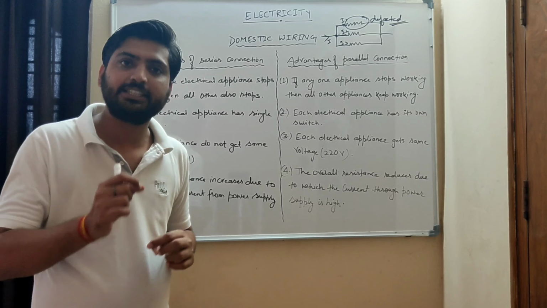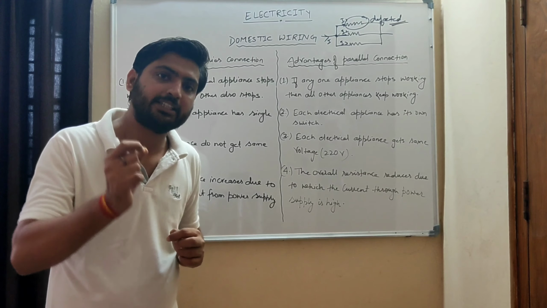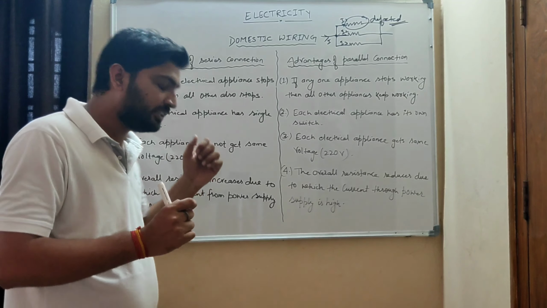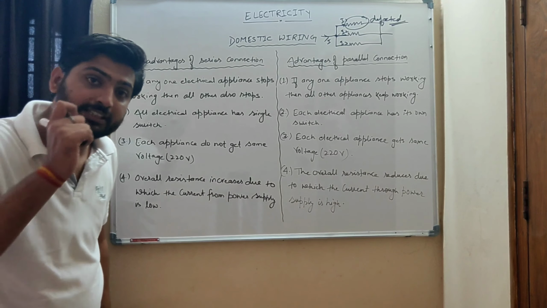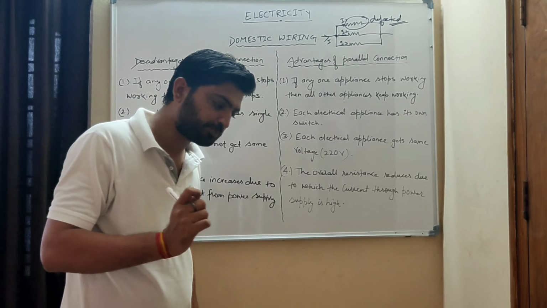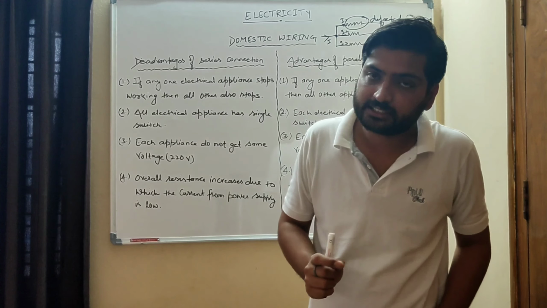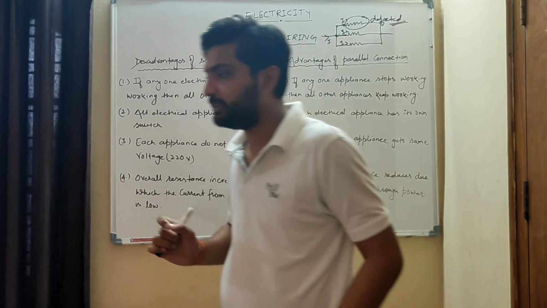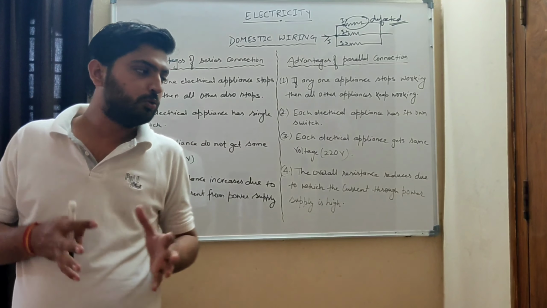So each electrical appliance will get the same potential, 220 volt, in parallel connection. But in series connection, they will not get the same potential difference.